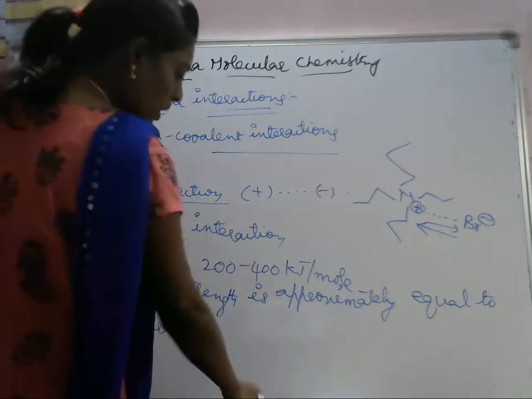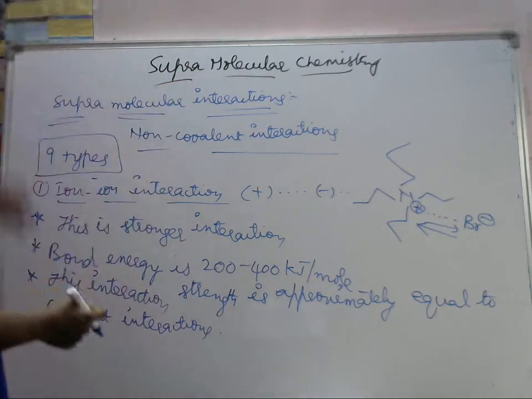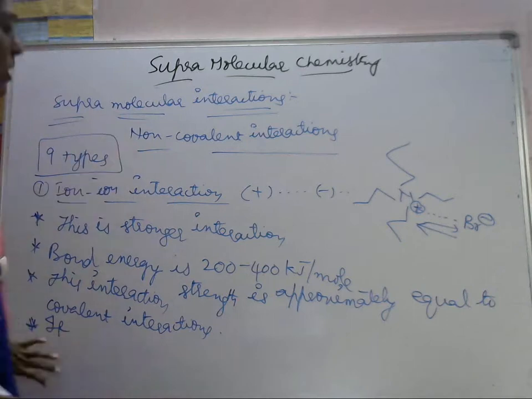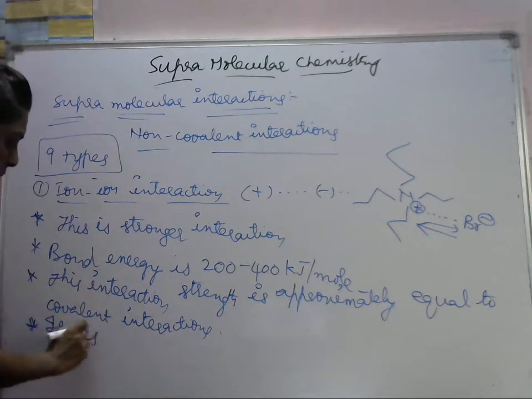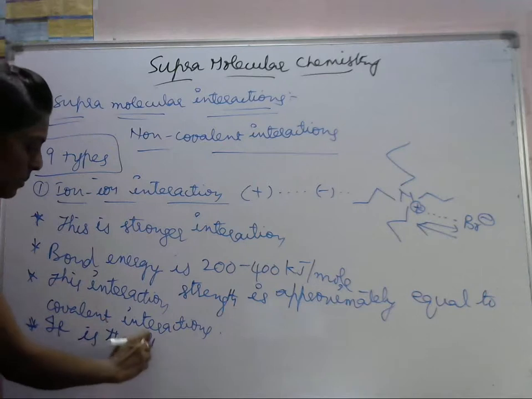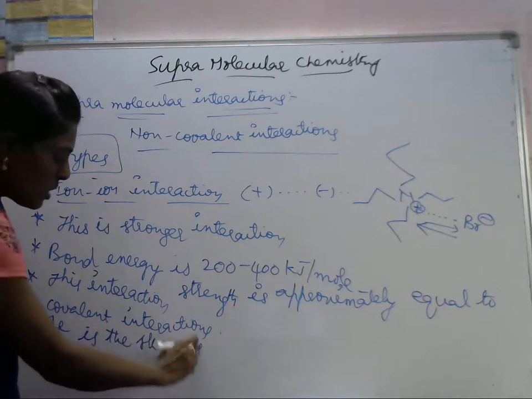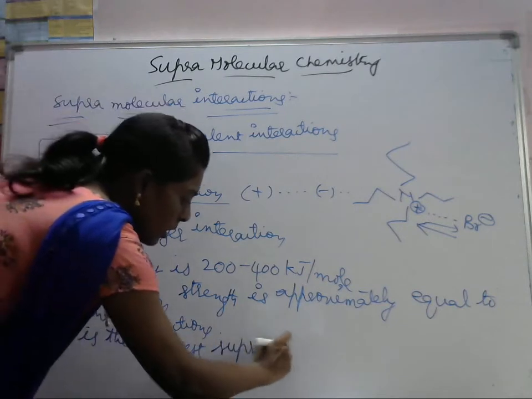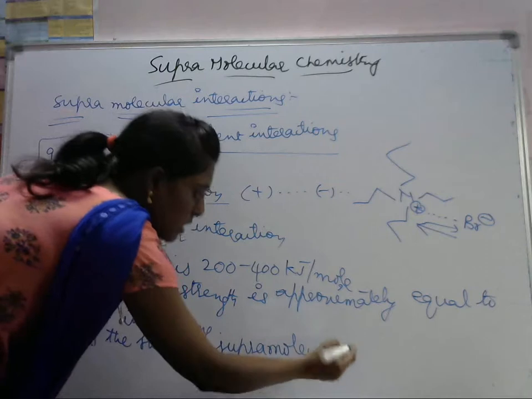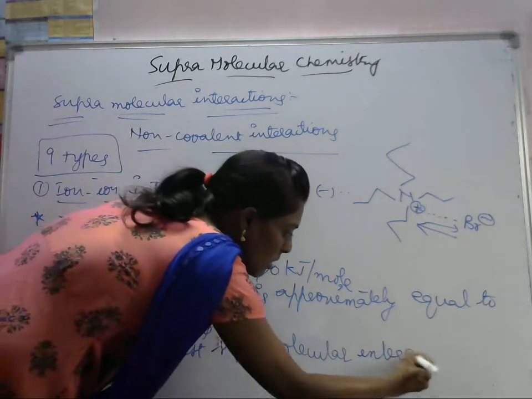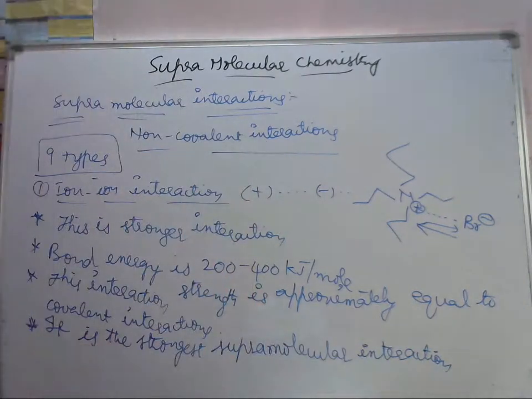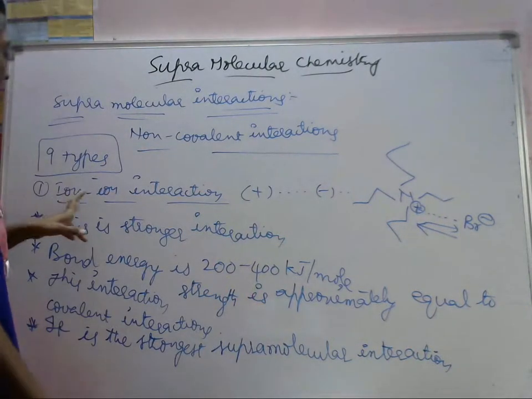It is the strongest supramolecular interaction, the strongest among all 9 types of interactions. The first one is ion to ion interaction.